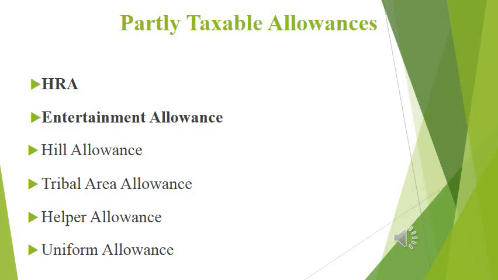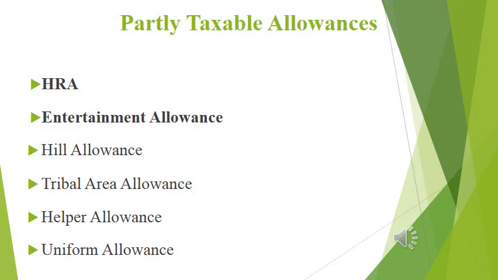Then another one, that is entertainment allowance. Entertainment allowance we discussed in our previous classes. There are two kinds of entertainment allowance. Entertainment allowance is first included in our gross salary, and then if the employee is a government employee, he or she can claim deduction under section 16 as a deduction for entertainment allowance. These are all the provisions regarding the entertainment allowance, or otherwise it is fully taxable.